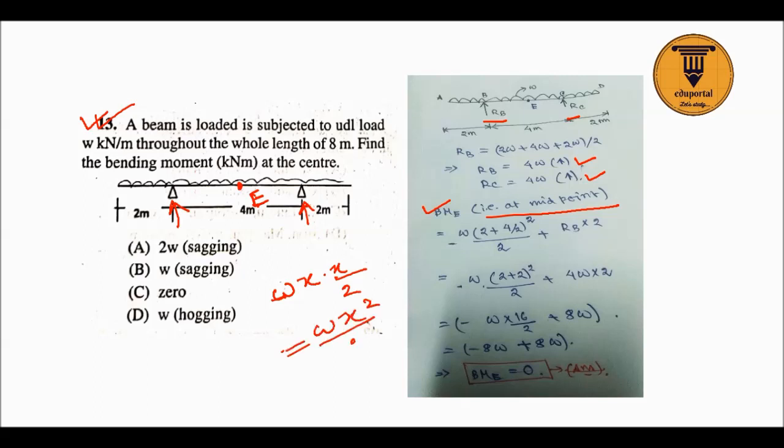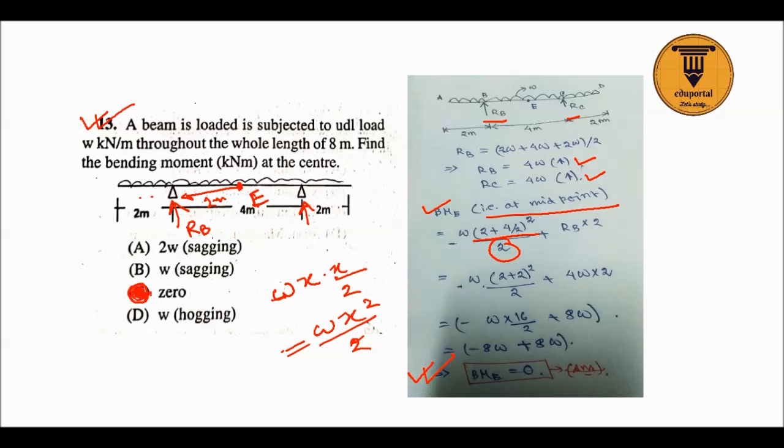So W into (2 plus 4 by 2) whole square by 2, plus RB into 2, since this distance is 2 meter because it is the midpoint. Doing this you will get the bending moment at E equal to 0. So option C is the correct answer.